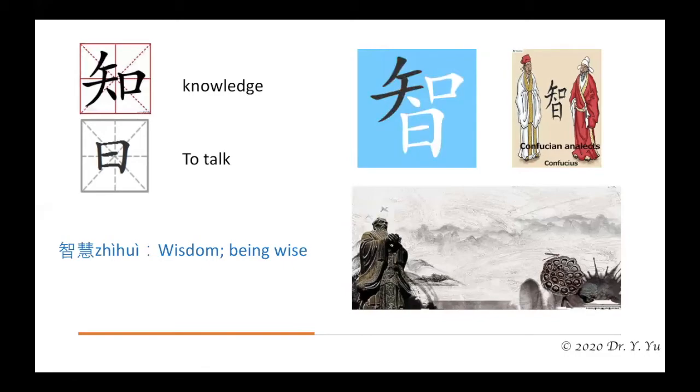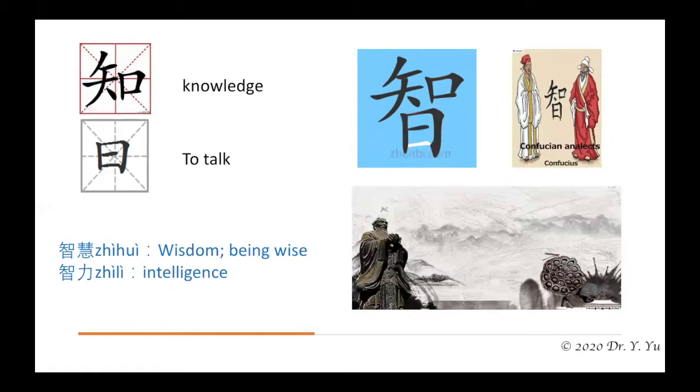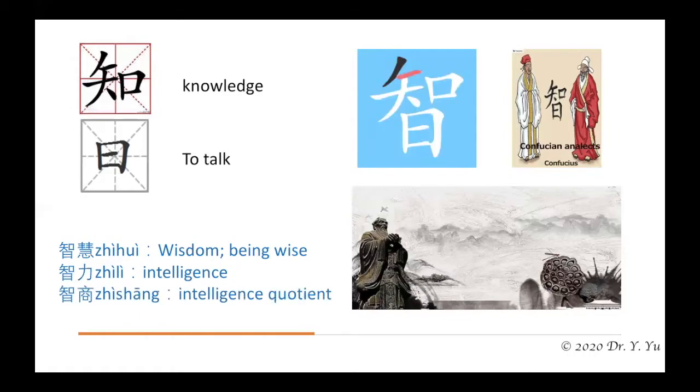And we have this word in Chinese, 智慧, which means the same thing, wisdom or being wise. Another example with this Chinese character, 智力, means intelligence, and 智商, which means intelligence quotient.